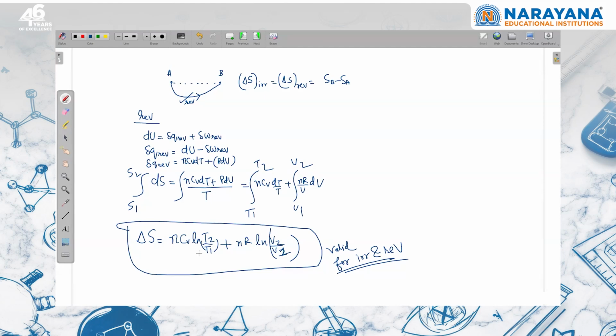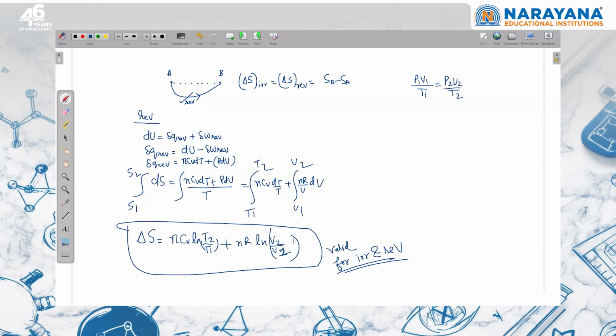Similarly, if I want to write the entropy change in terms of temperature and pressure, for an ideal gas participating in any process, if the number of moles of the gas is constant, we can write that P1 V1 upon T1 is equal to P2 V2 upon T2.